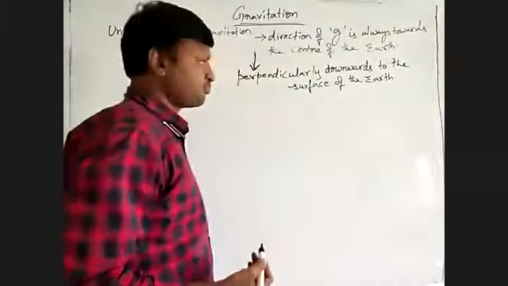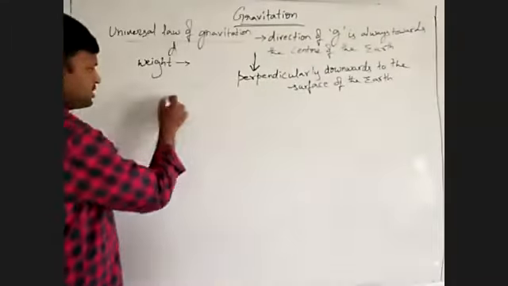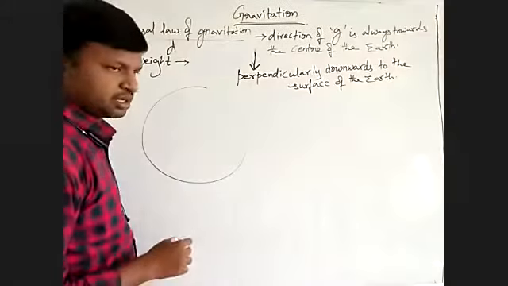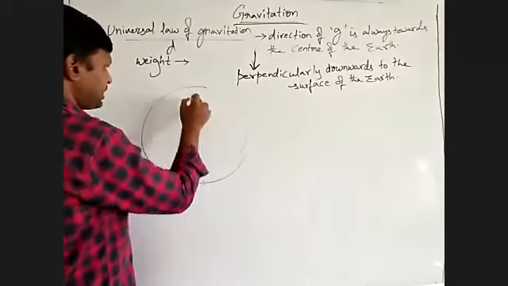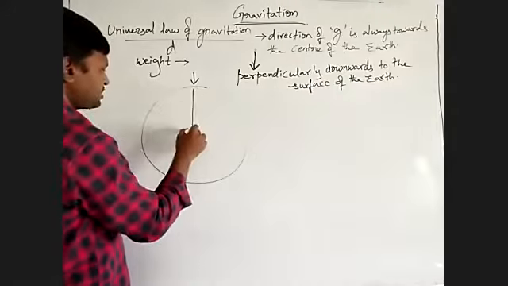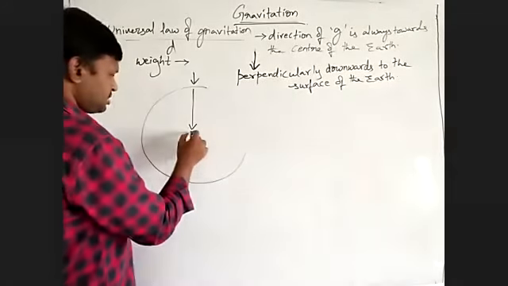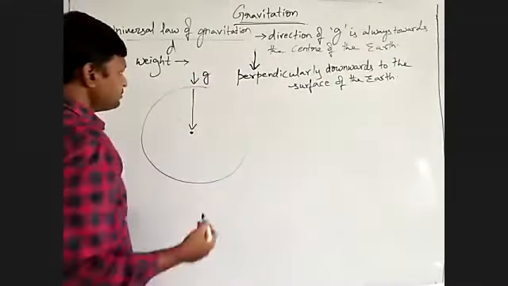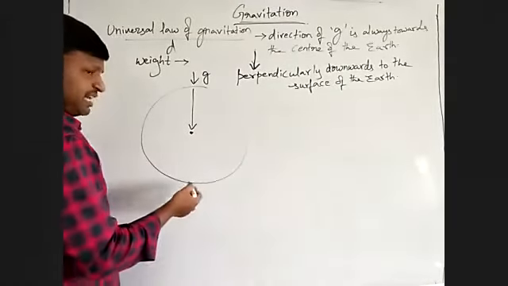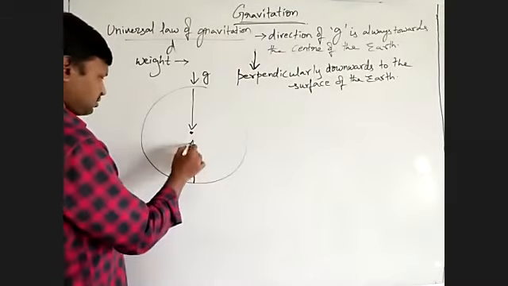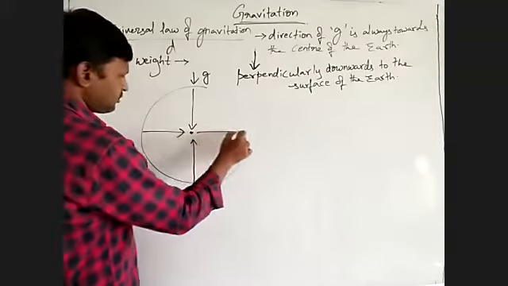Right. Suppose we consider the earth as a sphere. Then the direction of acceleration due to gravity is always directed towards the center. Wherever you may be, g is always directed towards the center of the earth.